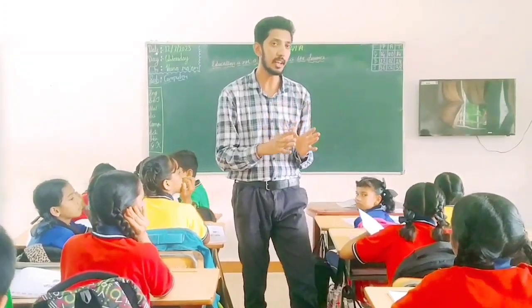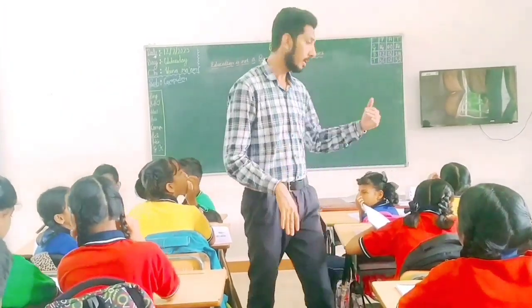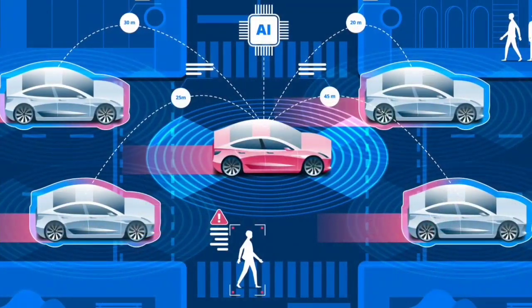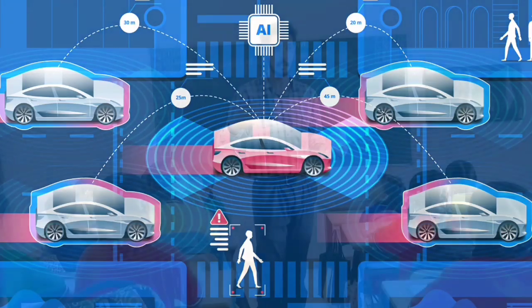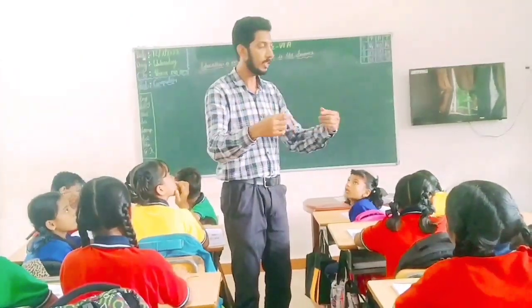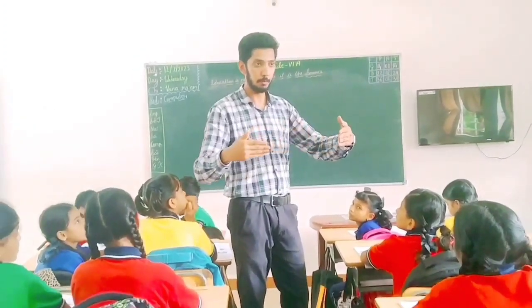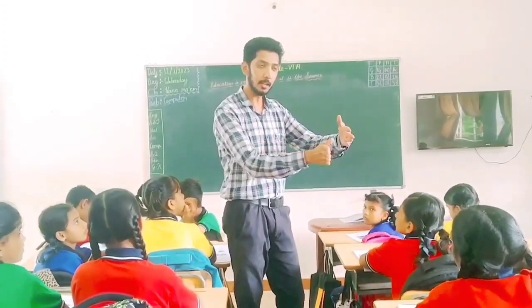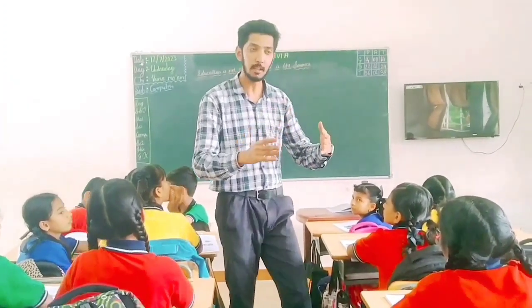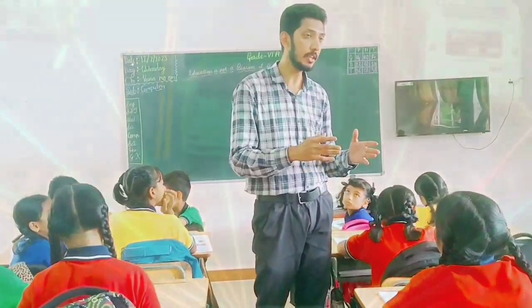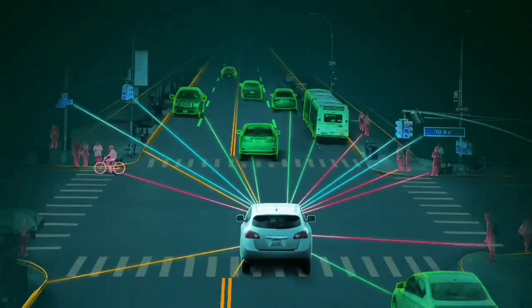One more, accidents can be avoided. For example, from this side some vehicle is coming, you are going this way, and you are not able to see it. But the car which has artificial intelligence technology will detect that from this side one vehicle is coming, and I should stop before it crashes. It will immediately take a right turn and try to avoid the accident. Getting how the technology is helping humanity, right? With the help of self-driving cars.